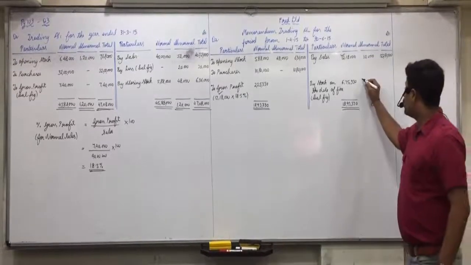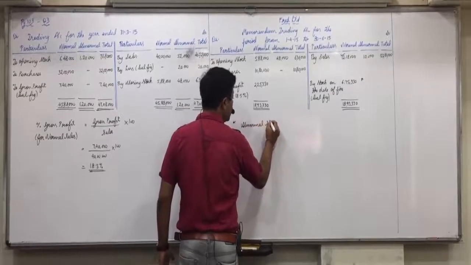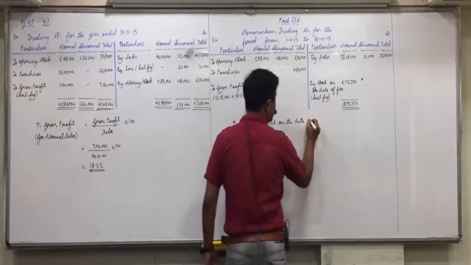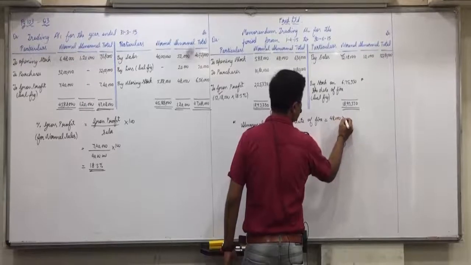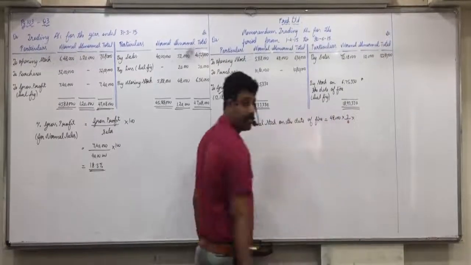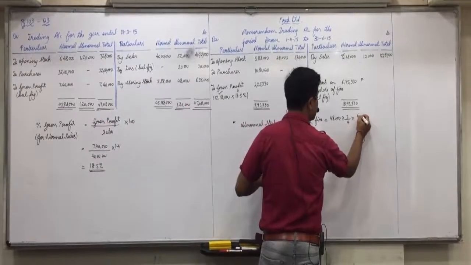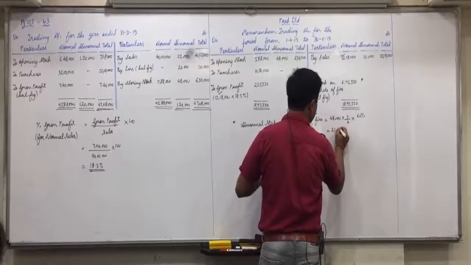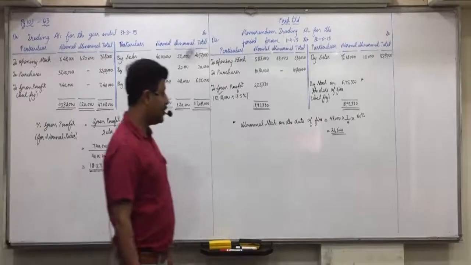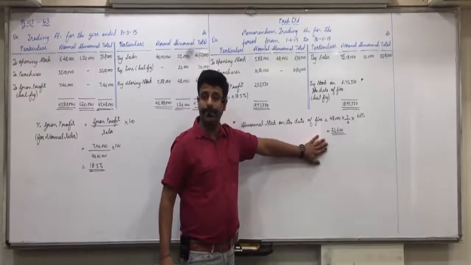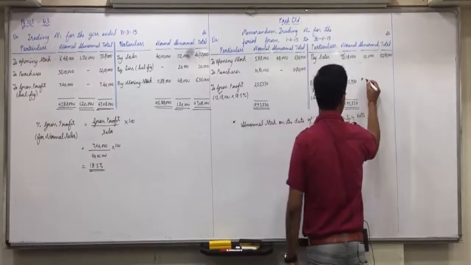Do you find it? So this abnormal stock on the date of fire is 48,000 into 3/4. Did you understand this? 1/4 is sold, so unsold is 3/4. Into 60%. What is its value? 21,600. You will understand it or not? Everyone? Raise your hand who did not understand this calculation. 3/4 is unsold and its value is 60%. So directly in abnormal column write 21,600.